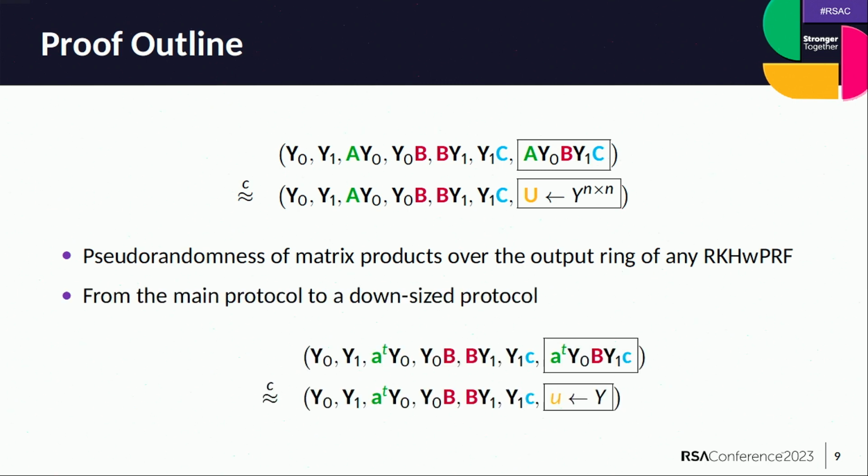And then from here, we are going to go to a downsized version of the protocol where Alice and Charlie sample a vector instead of a matrix to do the key exchange protocol. And finally, we can finish the argument by a simple information-theoretic argument over modules. So let's start with the pseudo-randomness of matrix products over the output ring.